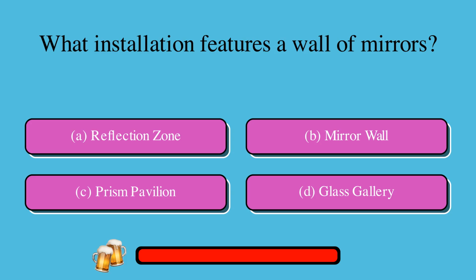What installation features a wall of mirrors? A. Reflection zone, or B. Mirror wall, or C. Prism pavilion, or D. Glass gallery? The correct answer is B. Mirror wall.